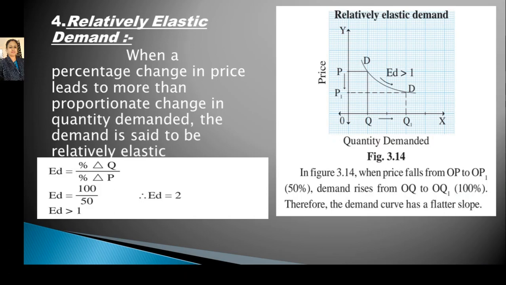It is double the change in price. Therefore, the demand curve has a flatter slope and ED is greater than 1. It is called relatively elastic demand. It can be seen with luxurious goods that when there is a small fall in the price, the consumption of those commodities by the consumer can increase more than proportionally.